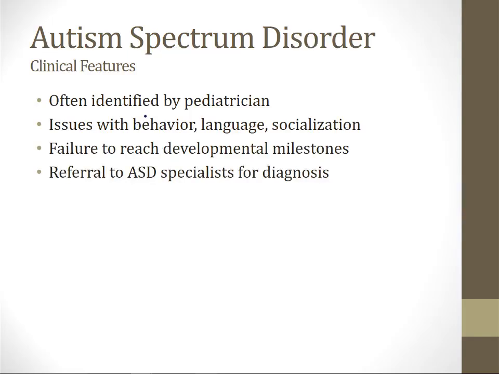So I mentioned this before, but autism is often identified by a pediatrician. Sometimes the parents bring the child in out of concerns of socialization or learning, and then the pediatrician recognizes deficits that may suggest autism. The children will have issues with behavior, language, socialization. They may fail to reach developmental milestones, and once a pediatrician identifies these things, they usually refer the child to an autism spectrum disorder specialist who can make the diagnosis.